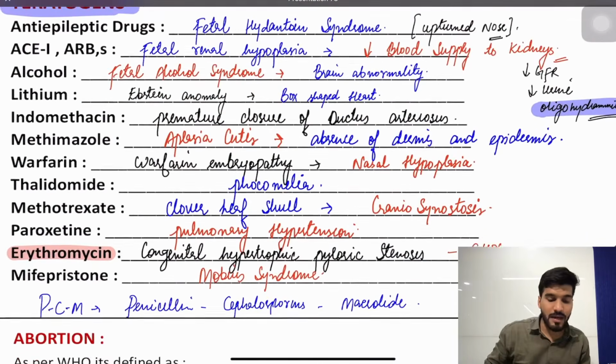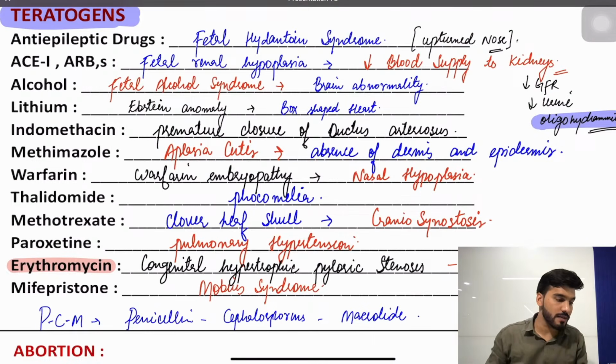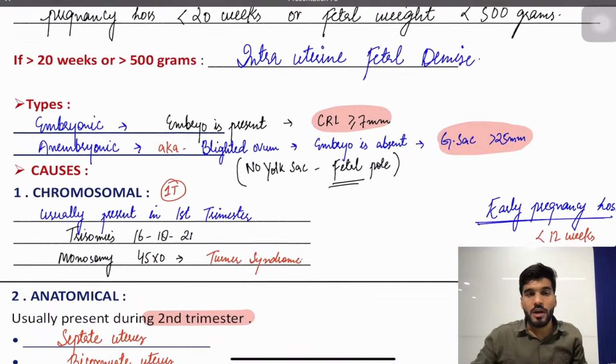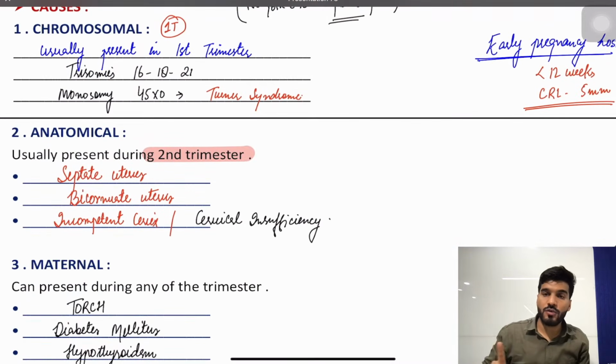Followed by that, we discussed about the teratogenic effects of the drugs. We discussed about the anti-epileptic drugs, fetal hydantoin syndrome, ACE inhibitors, fetal renal hypoplasia, alcohol with the fetal alcohol syndrome, lithium with the Ebstein anomaly, indomethacin with the premature closure of ductus arteriosus, and methimazole with the aplasia cutis, warfarin with the warfarin embryopathy, thalidomide with phocomelia, methotrexate with craniosynostosis, paroxetine pulmonary hypertension, erythromycin CHPS, and mifepristone with the Mobius syndrome.